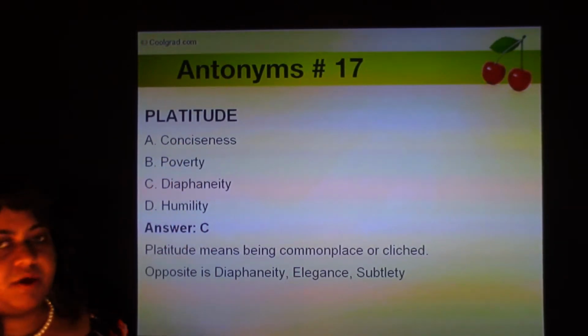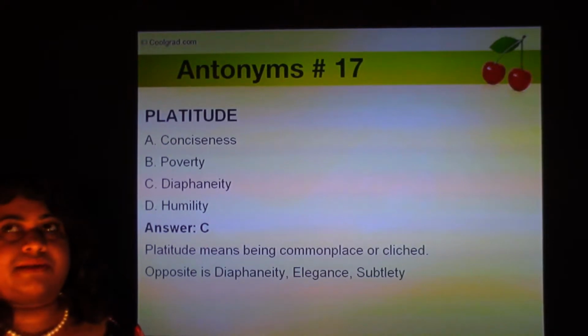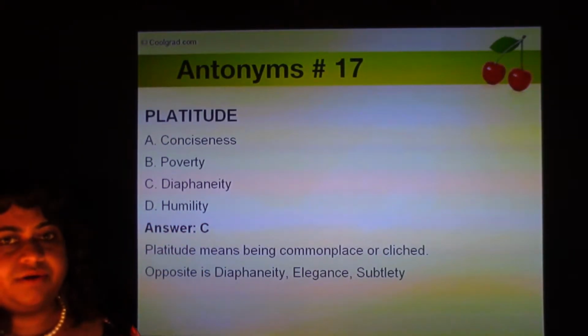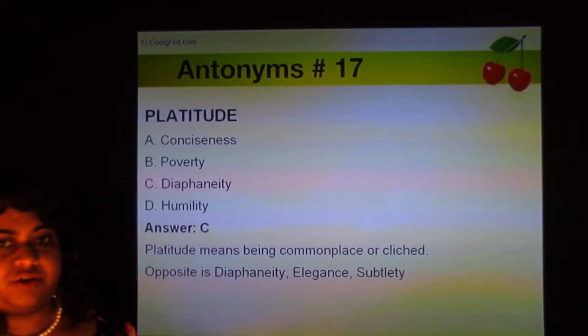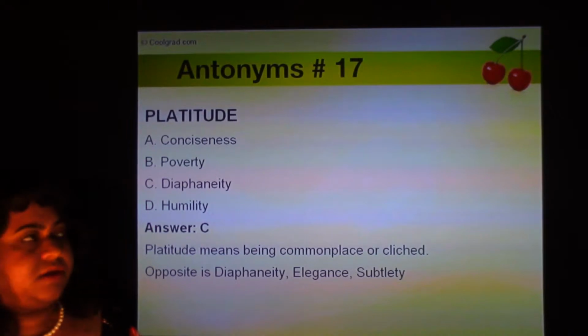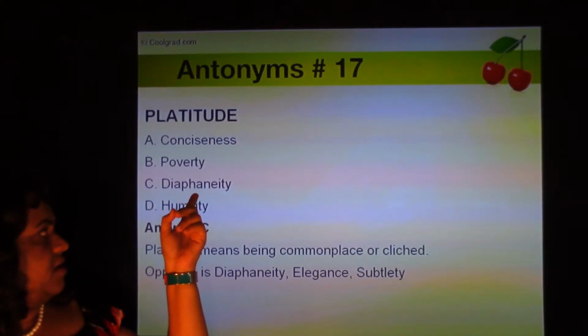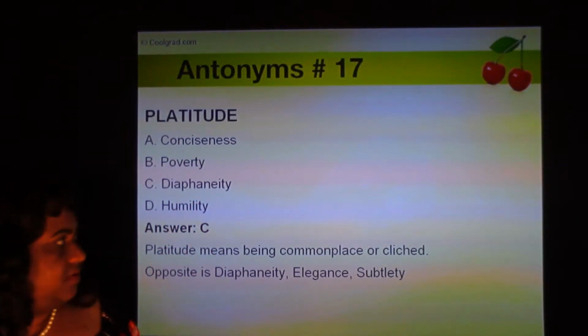Platitude sometimes seems like attitude. You might think somebody has an attitude problem, and the opposite might be humility or humbleness. You might be inclined to pick this, but platitude is nothing to do with attitude. Platitude means the commonplace, something very common. The opposite is diaphanity, something very exquisite and elegant.